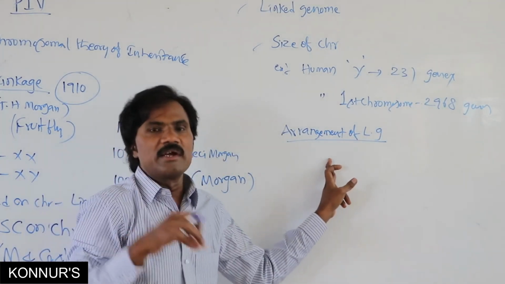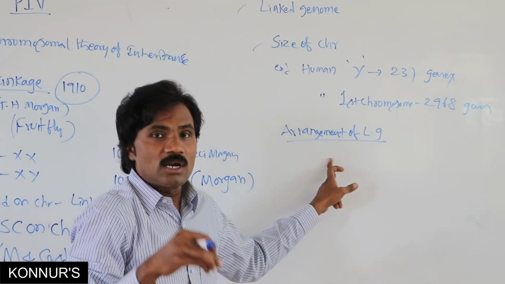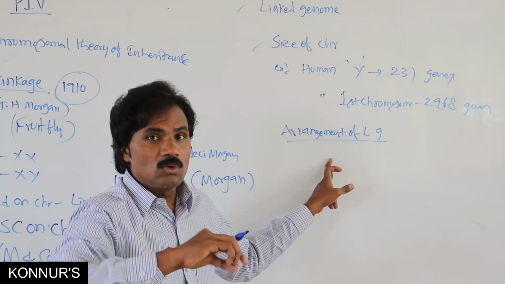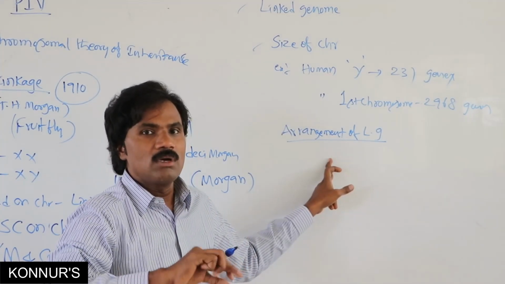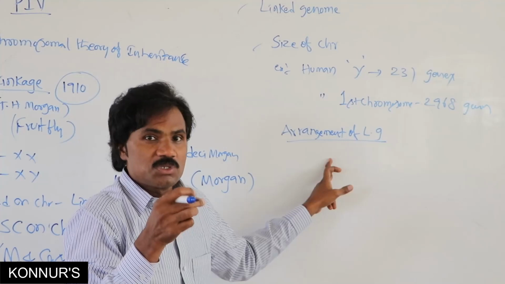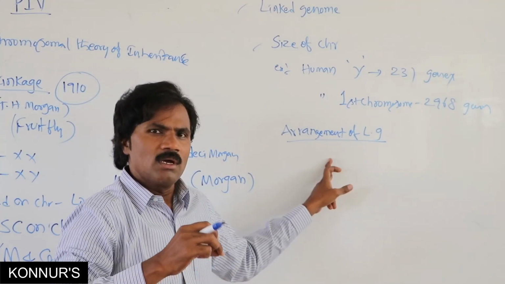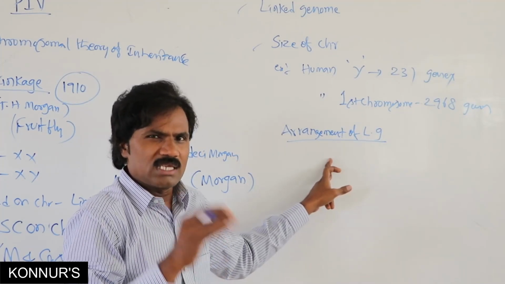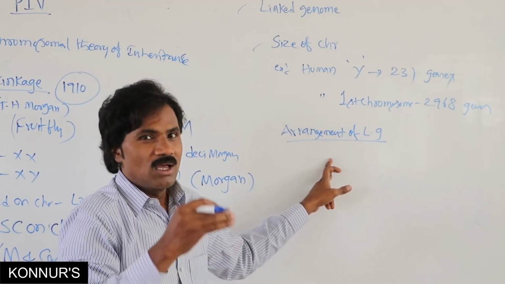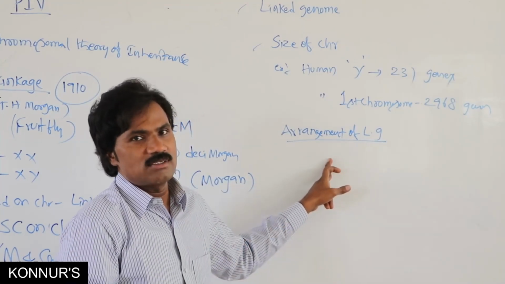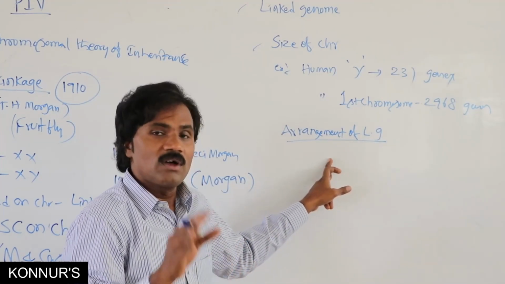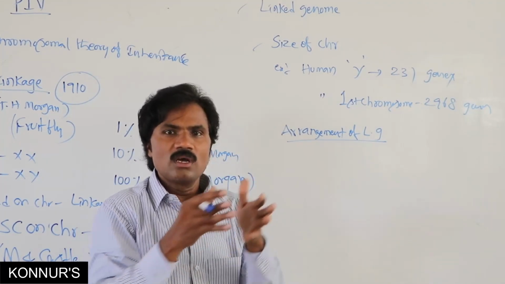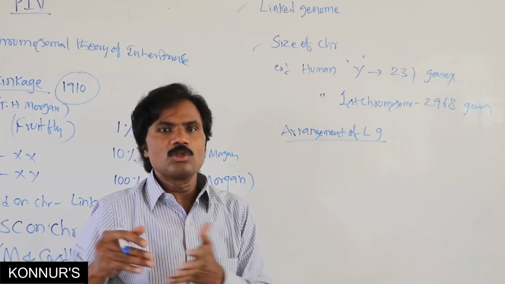Arrangement of linked genes. Remember carefully what is meant by linked genes: unable to recombine, unable to replicate separately. It must be stable, with multiple traits present on one chromosome. So there is less new formation of traits, very little, because of less recombination. It must be stable and transferred from parents to young ones without recombination.